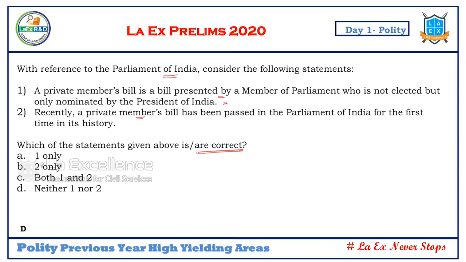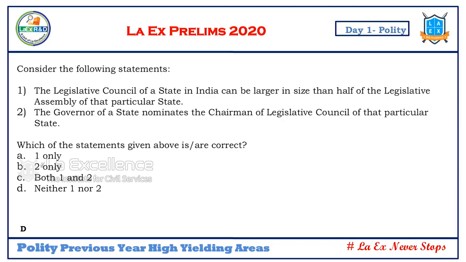Recently, a private member's bill has been passed in Parliament of India for the first time in history. No, it's a very regular procedure. Every alternate Friday will be used for the private member bills. In India, private member bills are relatively few, but they are a regular phenomenon. So, obviously, this is an extreme statement. Both of them are wrong. Neither one nor two is the answer.